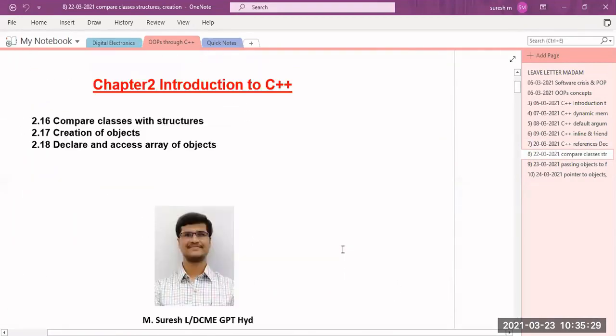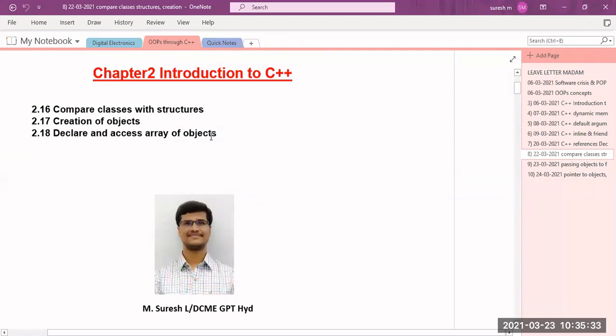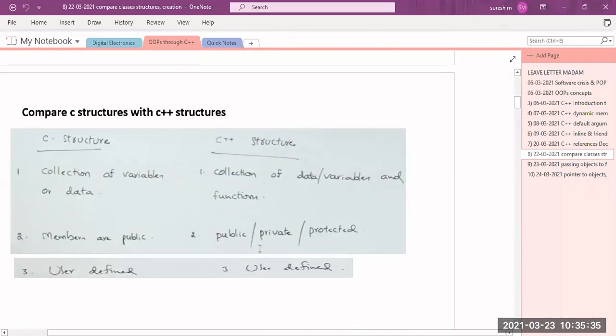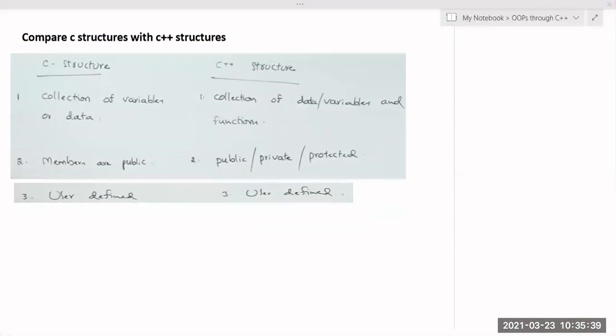So I can define this member function inside the class or outside the class. And what is the next topic? Compare classes with structures. Okay, we will see in detail. Hope the screen is visible, right? Yes, sir. So the next concept is the comparison of C structures with C++ structures.